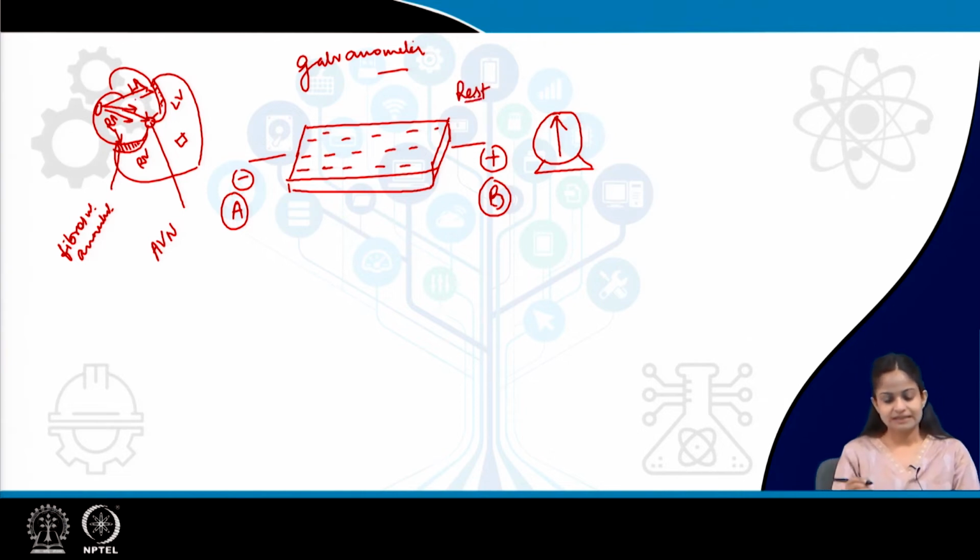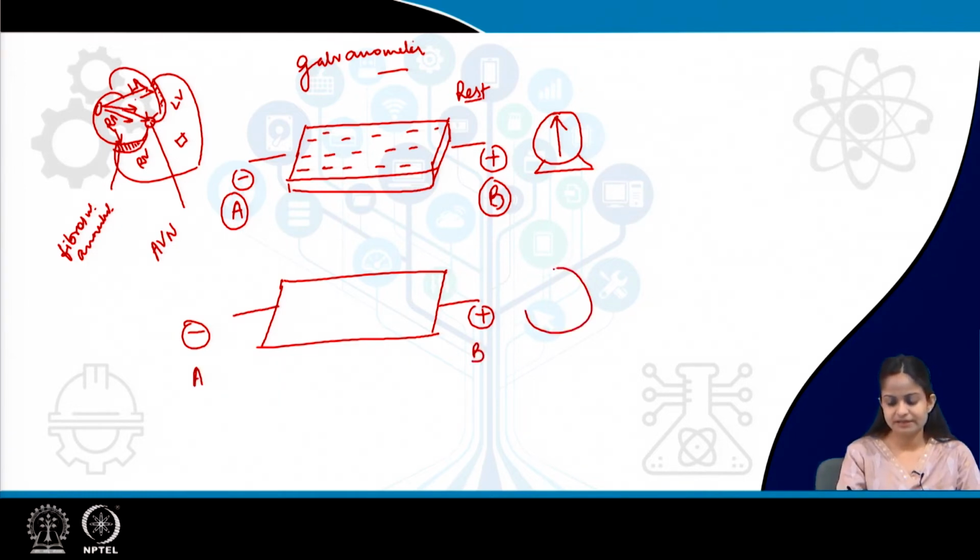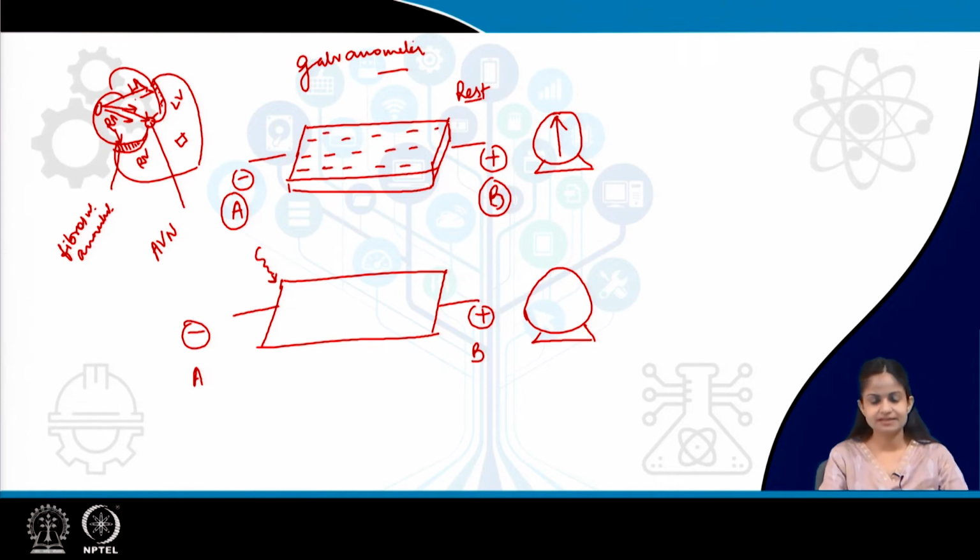In the second condition, suppose we stimulate this cell. Again we have stimulated this cell. This is connected at one end to the negative and the other end to the positive. This is A, this is B, and we have connected this terminal to a galvanometer to check for the deflections. So, we have stimulated at the part A. Obviously I have given a threshold stimulus, so that there is an occurrence of action potential.